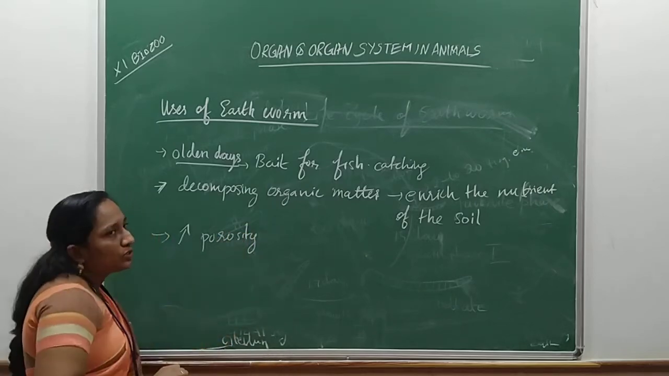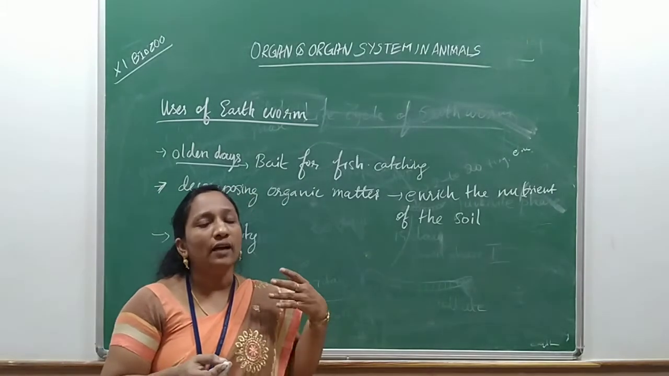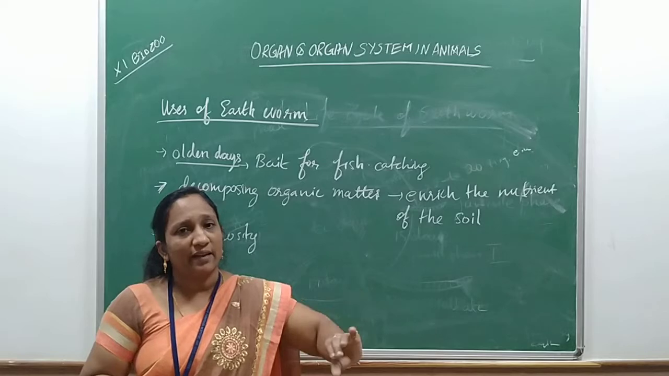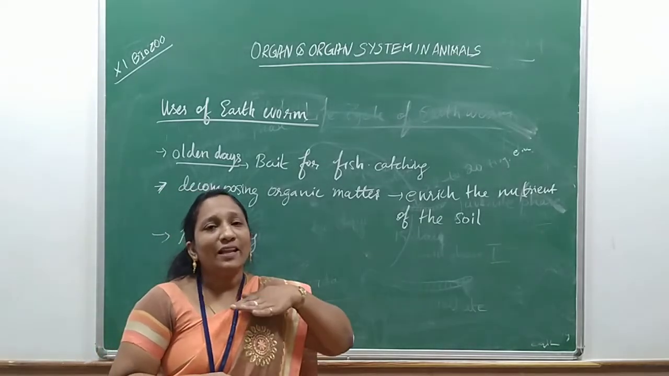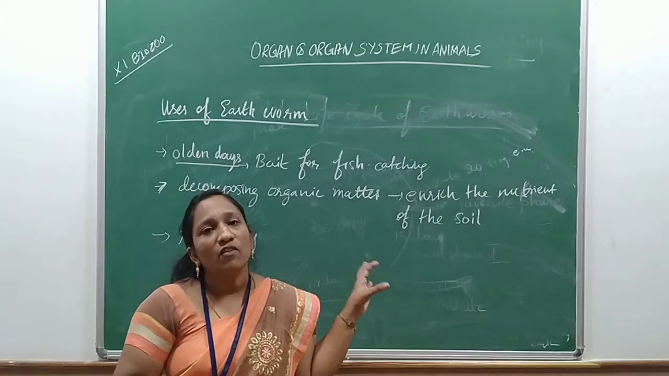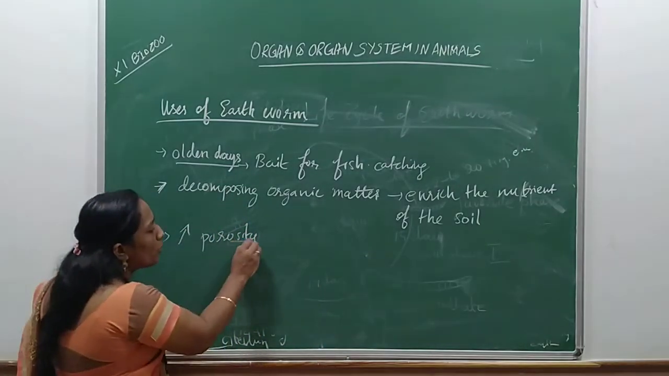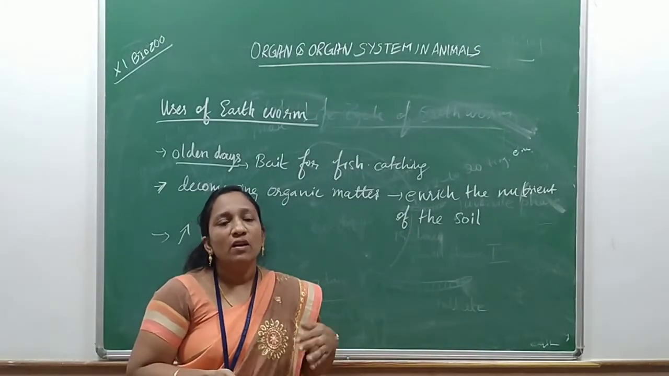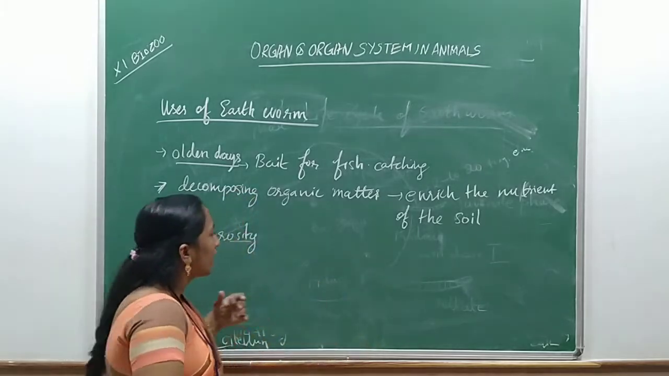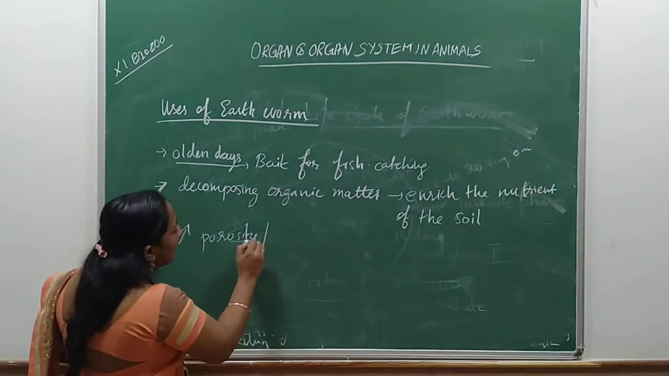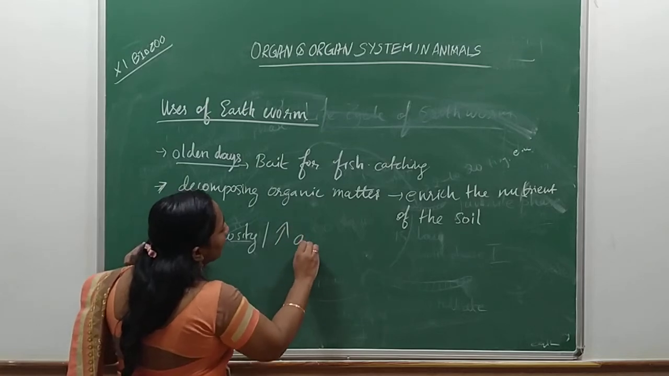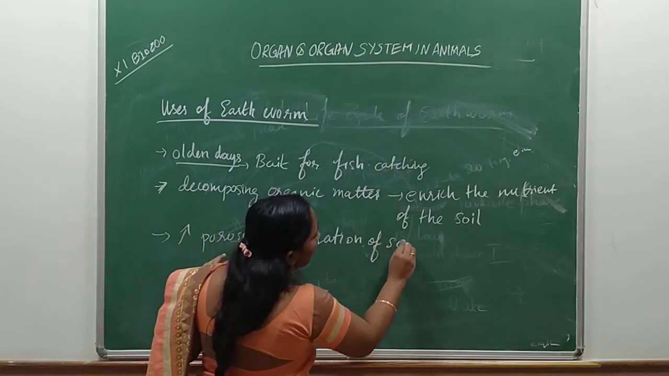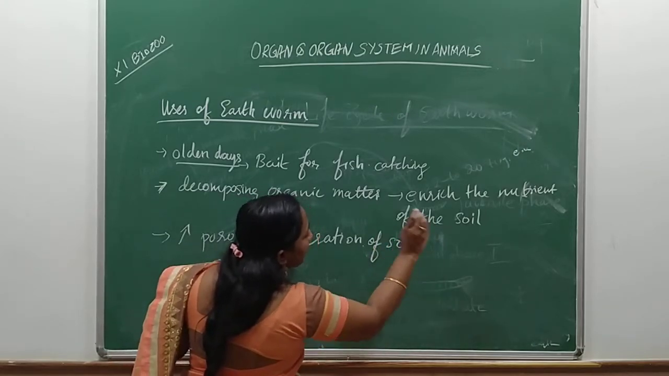What is meant by porosity? It forms gaps in the soil. The earthworm, as you already learned, lies in different strands. While it moves, it creates a lot of pores. That porosity is very good for the soil for oxygenation, for getting oxygen and exchanging gaseous material. The porosity is very important. So it increases the porosity and thereby the aeration of the soil.